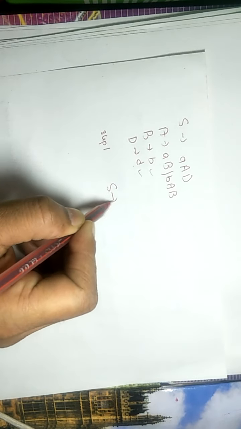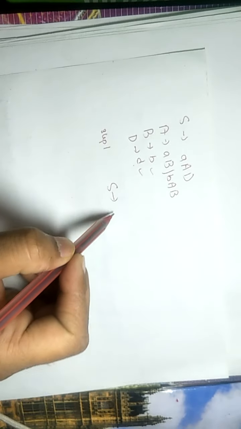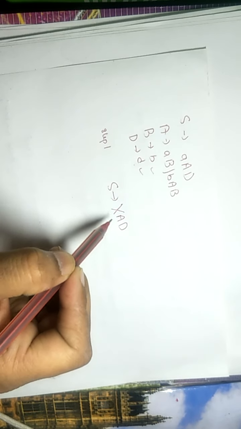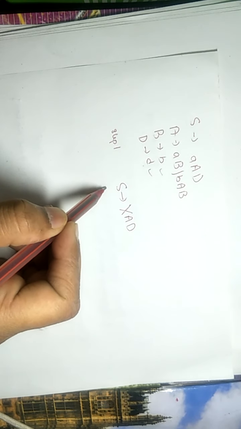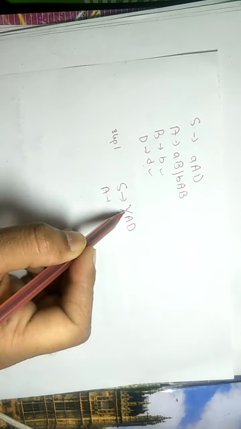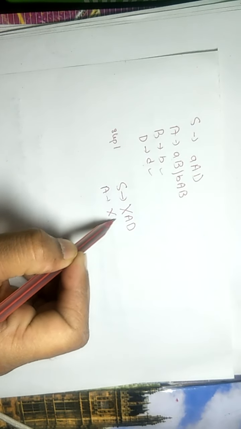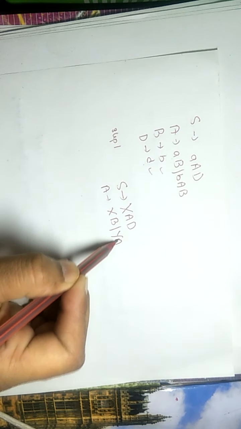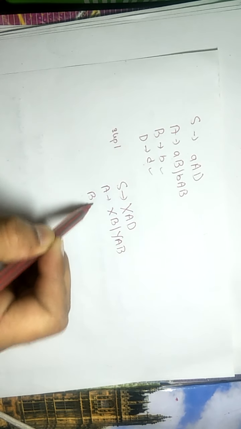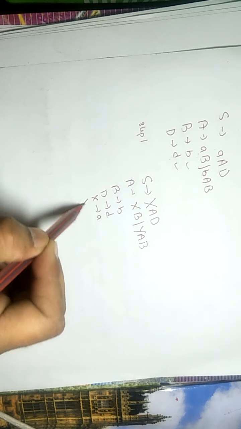So S tends to, we are writing this small a as, say, capital X, where X is a, and converting this A is XB, and suppose this small b is Y, B tends to b, D tends to d, and what is X? X is a, and what is Y? Y is b.